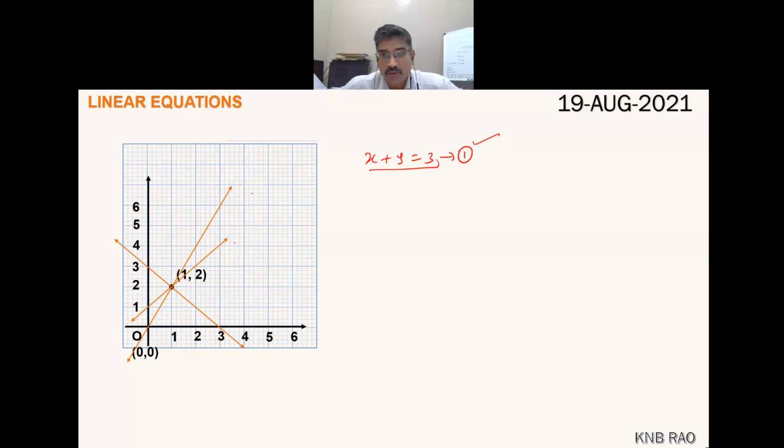Finding the equation for a given graph, a given straight line, you will come to know through an important concept called coordinate geometry. There you will find the slope and constant. You will be getting the slope intercept form in class 10th and class 11th.